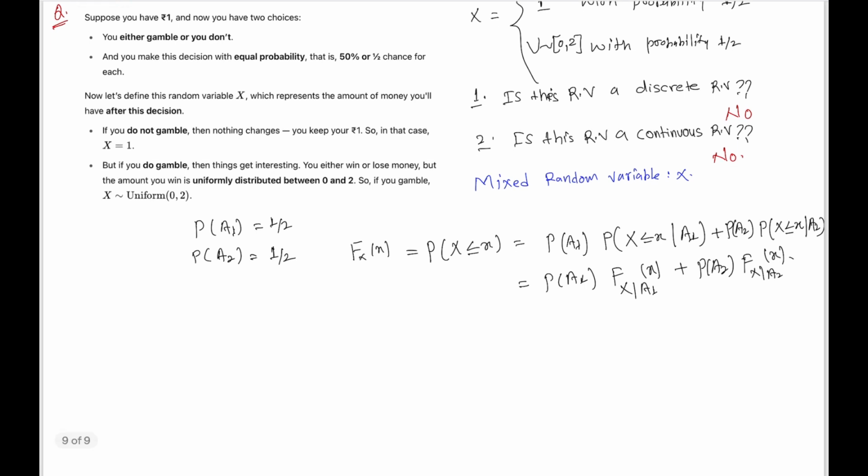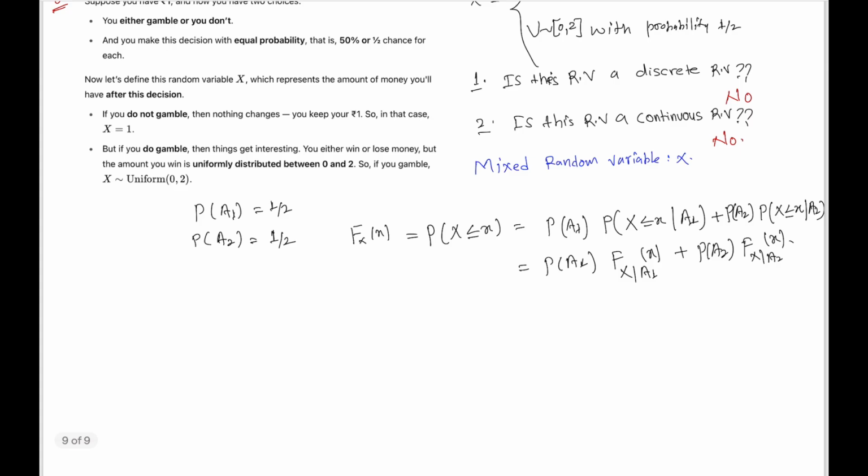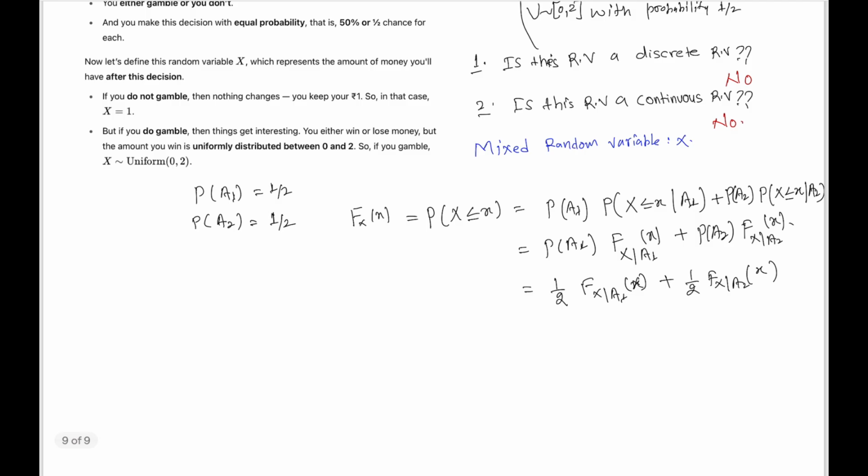So we have this probability that is half, right? And the second scenario also has probability half. So we have the conditional CDF of each scenario.